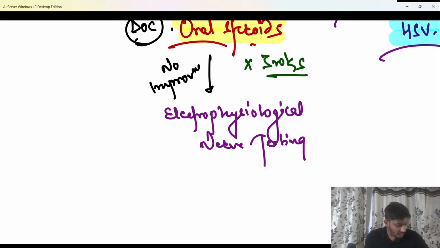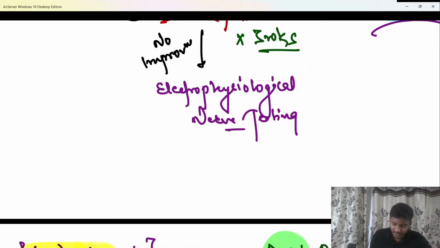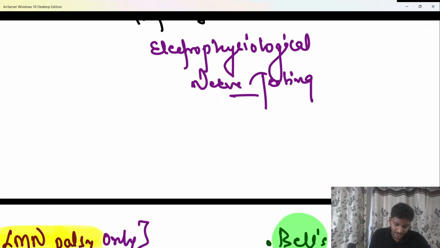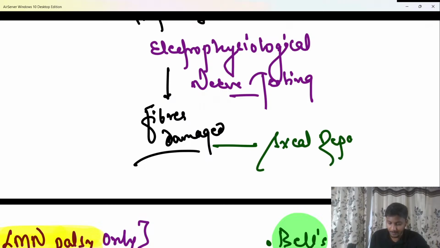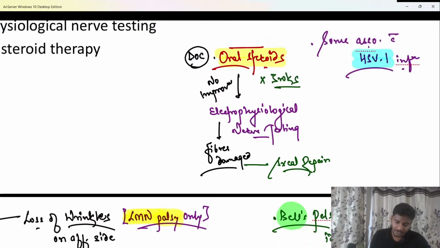So electrophysiological nerve testing has to be done, beta, and after that if you see that the fibers have been damaged, in that condition you have to go for a surgical repair. In that condition you will go for a surgical repair of the facial nerve or surgical decompression of the facial nerve. So either you can say surgical repair or surgical decompression of the facial nerve.